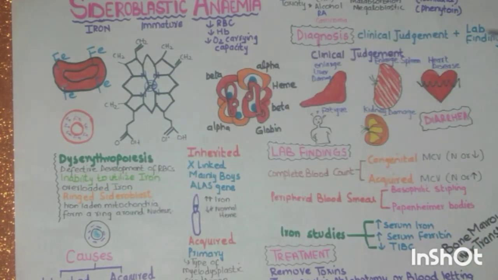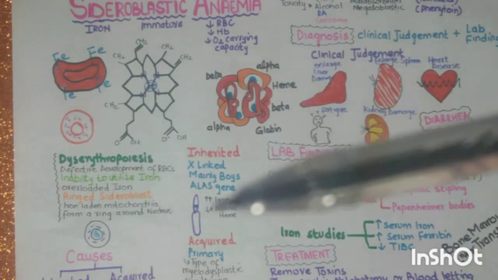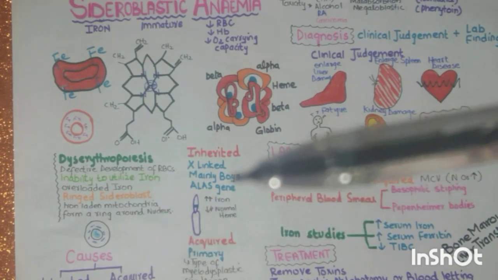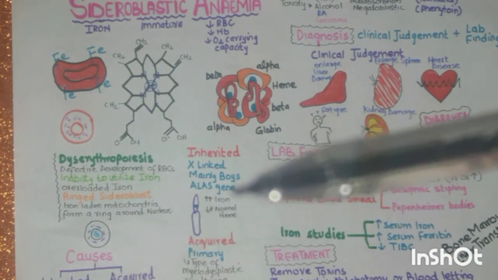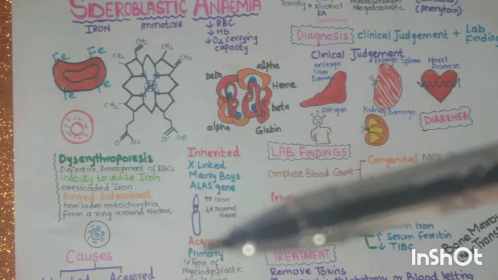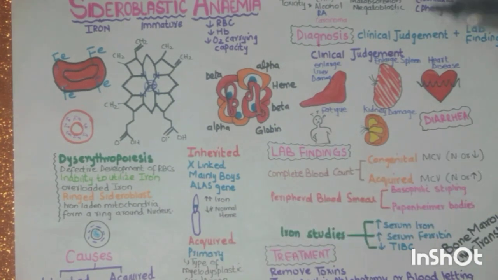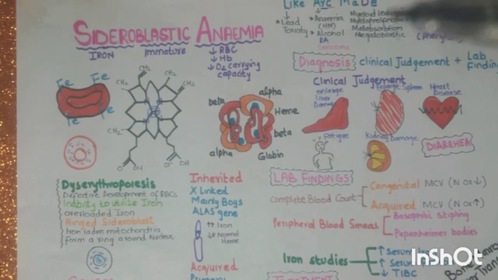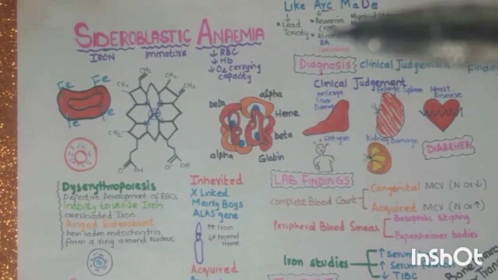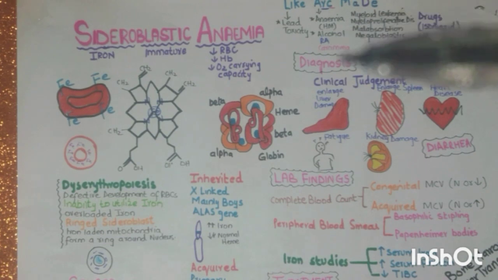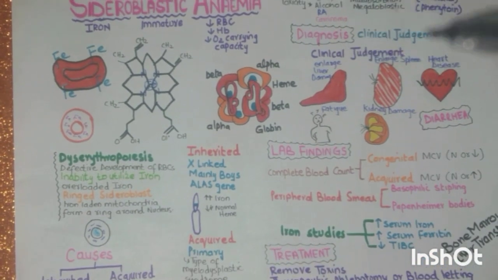The causes are inherited and acquired. In the inherited form, it is X-linked and mainly affects the boys, with mutation in the ALAS gene. In the acquired form, primary is a type of myelodysplastic syndrome and the secondary is ARC MED. We diagnose from the clinical judgment and the lab findings, and then we treat the patient.